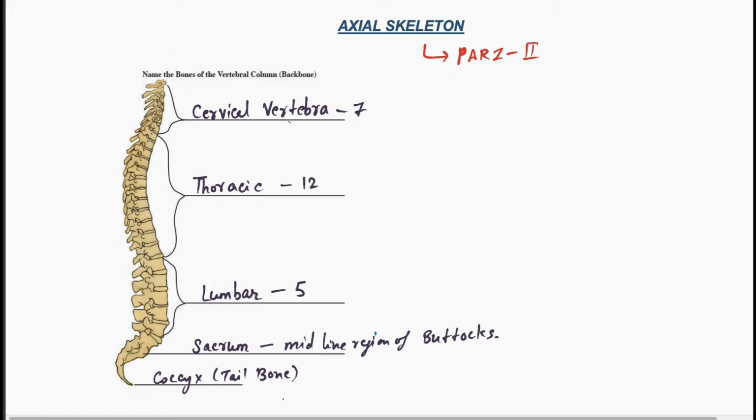So what we will study here is the cervical vertebra. There are 7 cervical vertebrae and 12 thoracic vertebrae, then there are 5 lumbar vertebrae, and there is a sacrum, a midline region, the buttock, and there is a coccyx, the tail bone. So remember this is like an S shape.